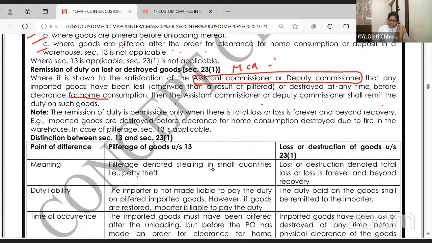Remission of duty is permissible only when there is a total loss. Loss is forever. Imported goods are destroyed before clearance for home consumption, destroyed due to fire in the warehouse. In case of pilferage, section 13 is applicable. But in case of fire, damage and all, section 23(1) applies. Section 13's limit is after unloading, before the proper officer. Whereas section 23(1)'s limit is any time before you take the goods for home consumption. Unloading, inspection, parking in the warehouse, anywhere, if the goods are 100% damaged and destroyed, then no duty is payable.